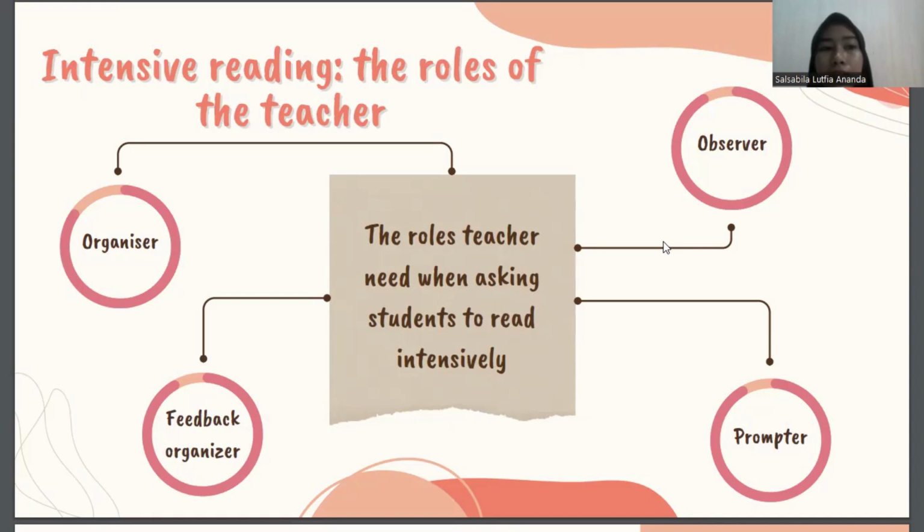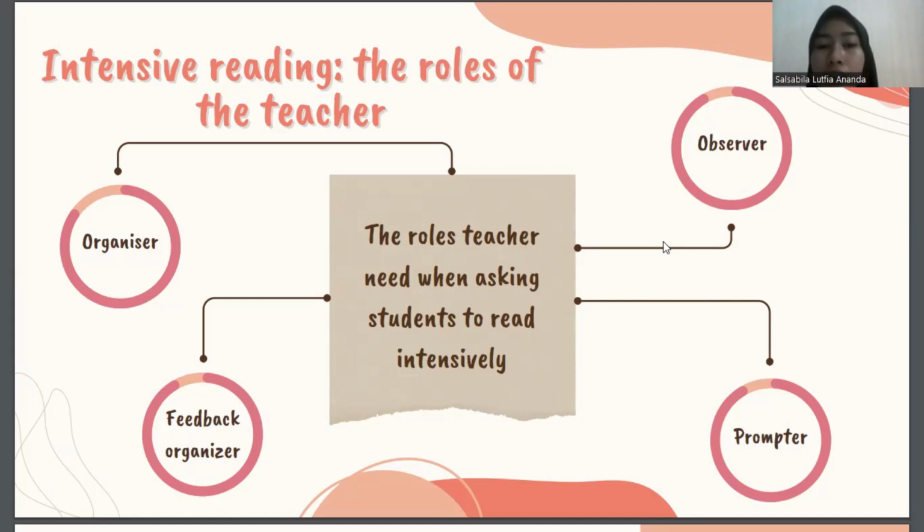And the second is observer. We act also as observers. This means restraining ourselves from interrupting that reading, even though the temptation may be to add more information or instructions.